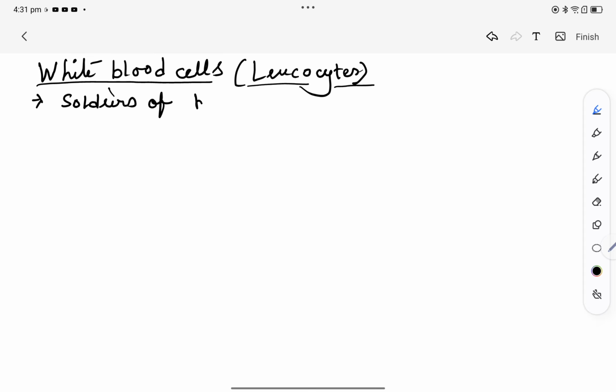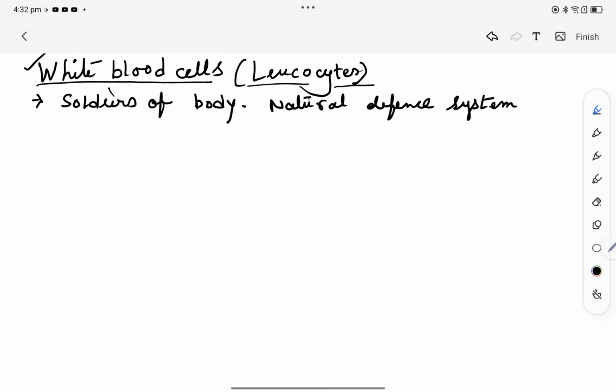They form the body's natural defense system against microbes and their toxins. Whenever we are infected with germs, microbes and their toxins, or have an allergic reaction, these cells, the white blood cells or leukocytes, help us.